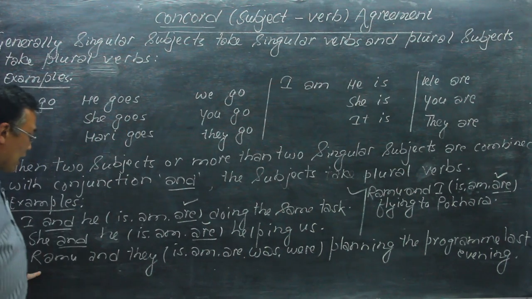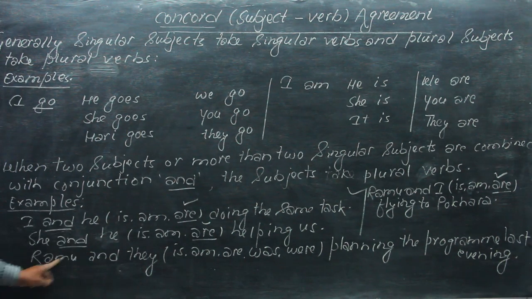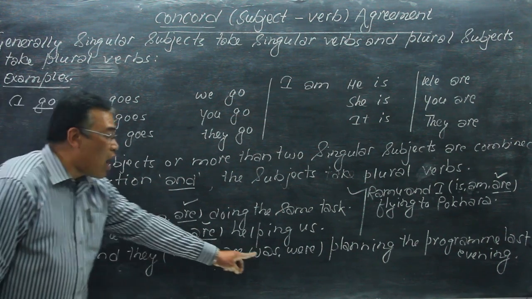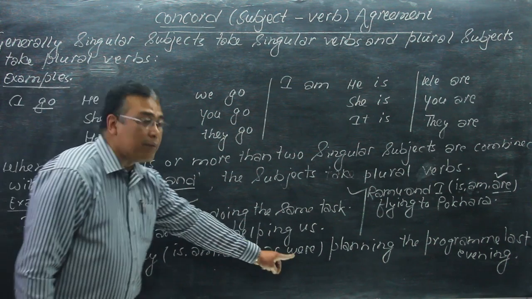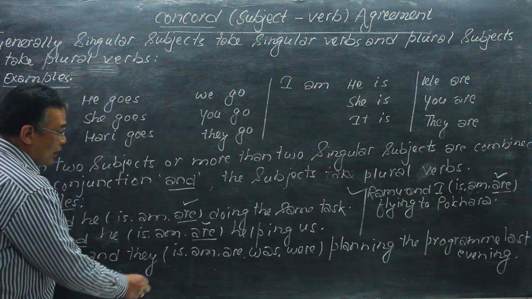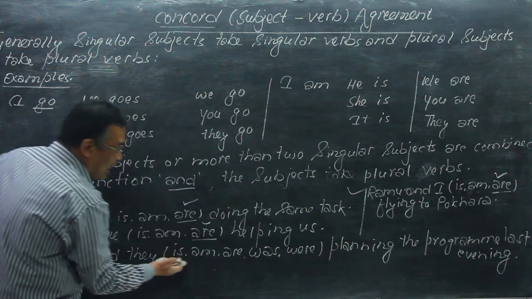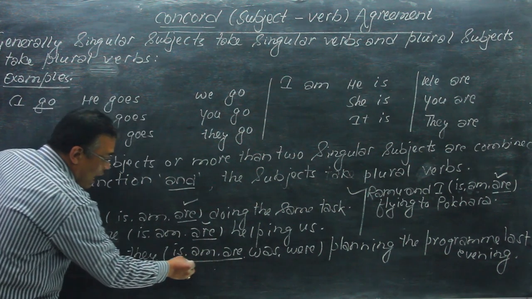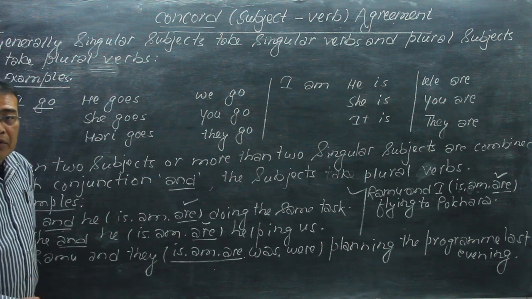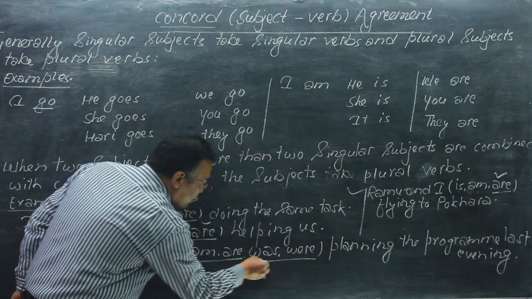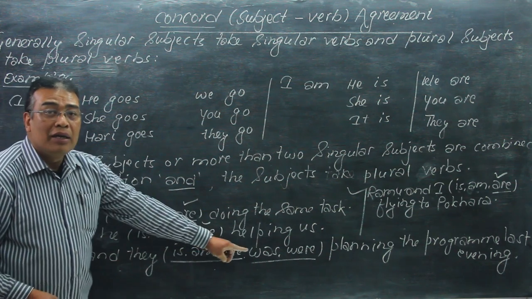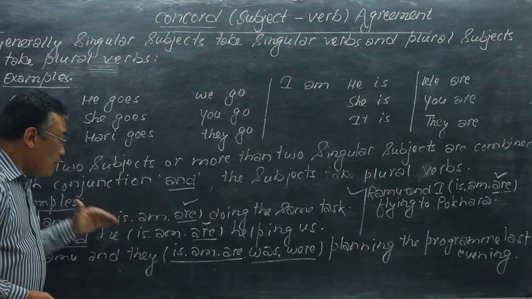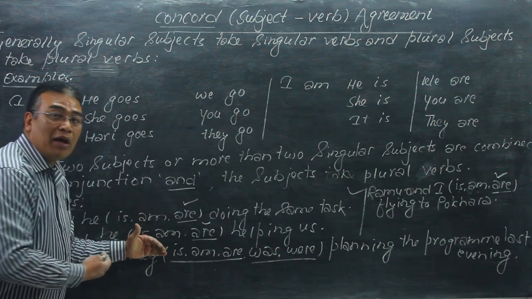Next example, Ramu and they. Ramu takes is and they takes are. Ramu takes was and they takes were. Here we have the five be verbs, but which is the correct answer? Is, am, are are the present forms of the be verbs, but was and were are the past forms.